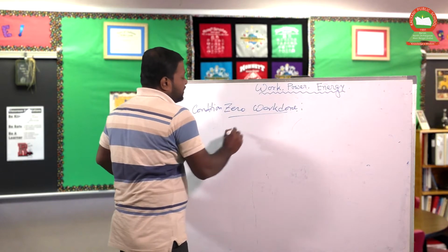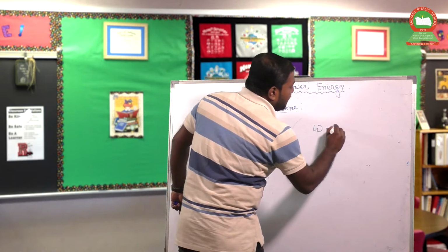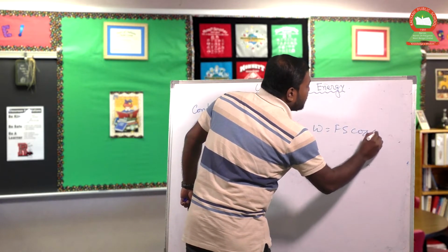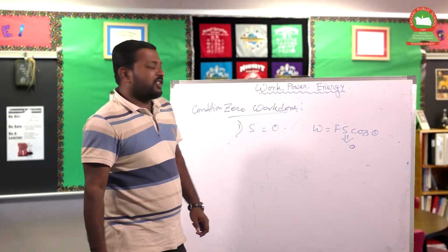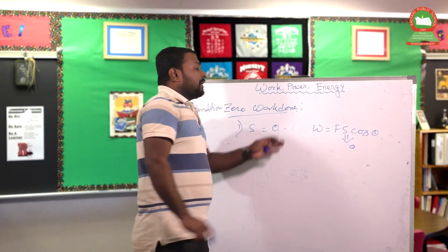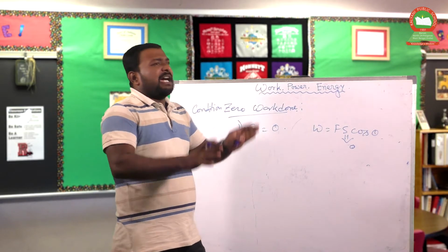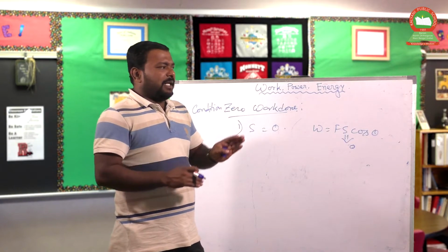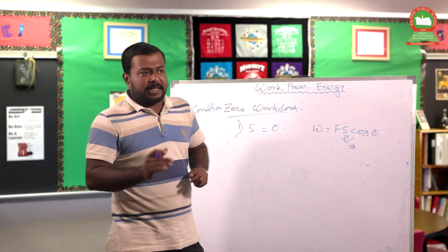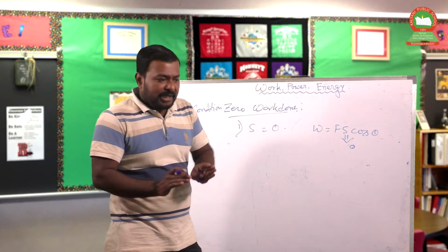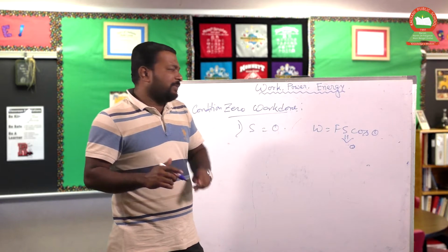First of all, if S equals 0, we know W equals Fs cos theta. Now put the value S equal to 0. So what happened? Work done is 0. So if the displacement is not there but we apply the force, like a big stone situated in a particular position, and you apply a small amount of force but the stone doesn't do any kind of displacement, that means your work done should be 0.